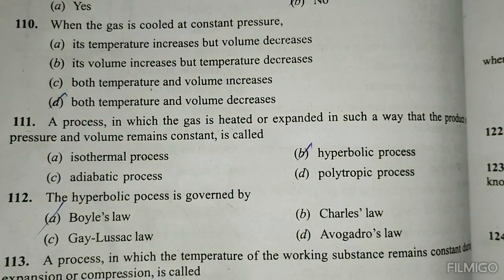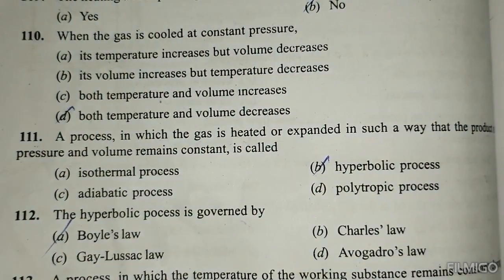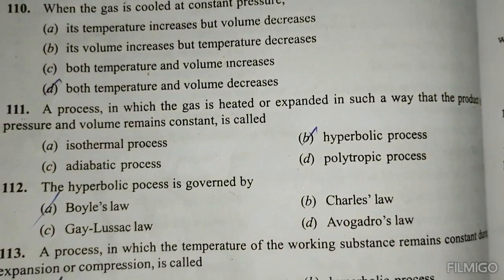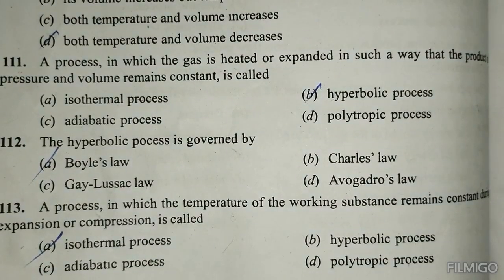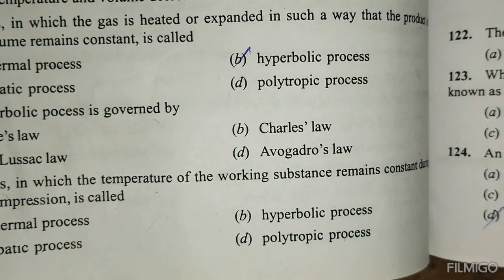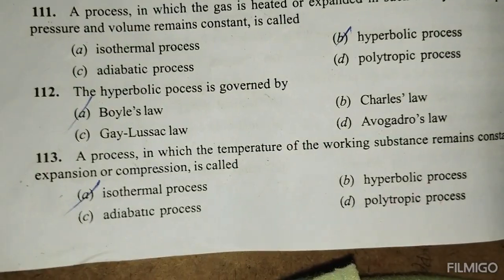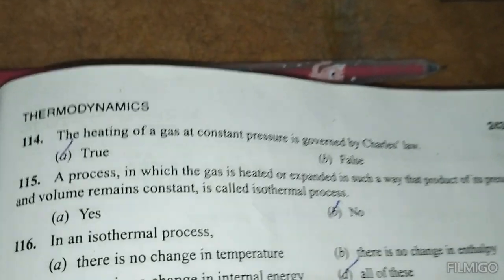A process in which the gas is heated or expanded in such a way that the product of pressure and volume remains constant is called a hyperbolic process. The hyperbolic process is governed by Boyle's law. A process in which the temperature of the working substance remains constant during expansion or compression is called an isothermal process. The heating of a gas at constant pressure is governed by Charles' law.